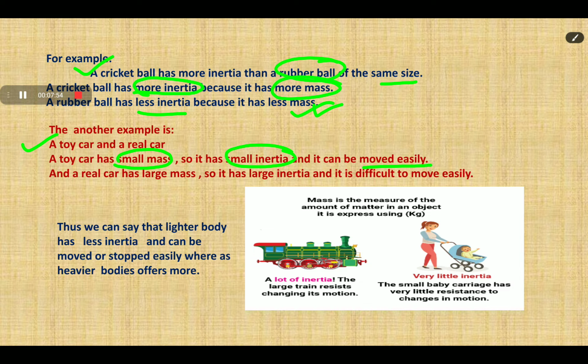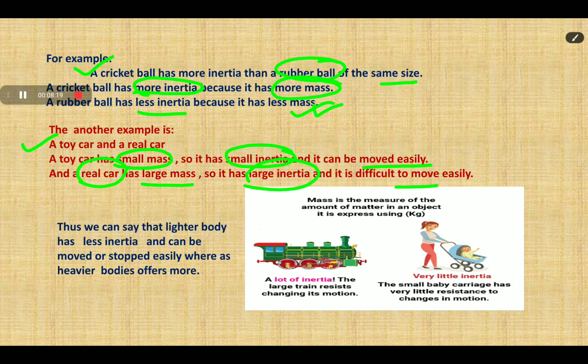In the case of a real car, it has large mass. If it has large mass, then it has large inertia, and greater force is required to change its state of rest or uniform motion. It is very difficult to move it, and a greater amount of force is required.